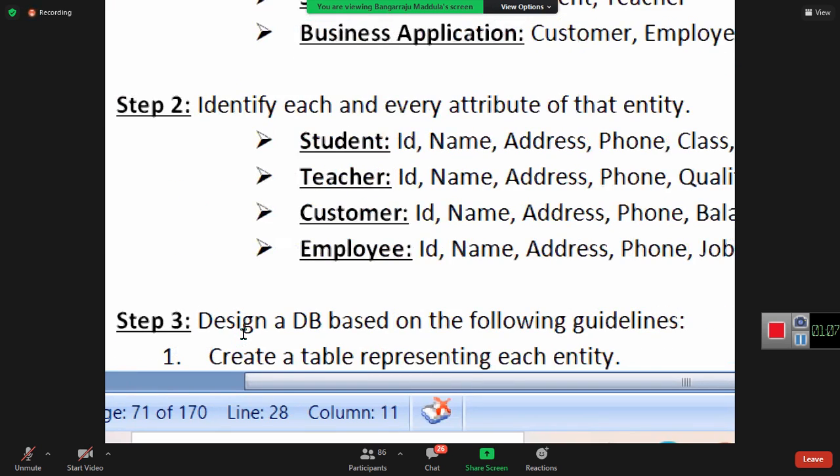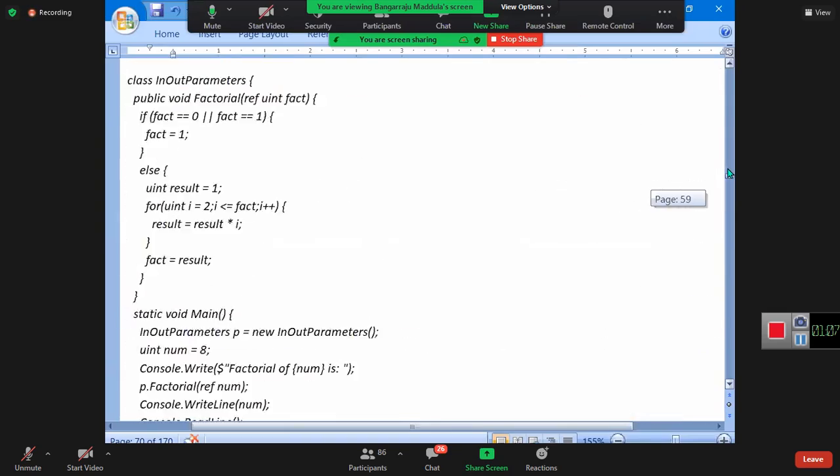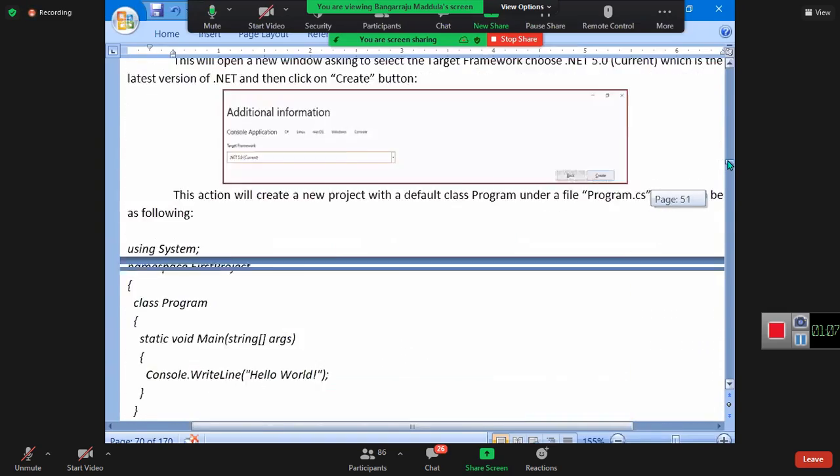Okay. And one more day, we learned about arrays, remember? On that day, I listed for you the members of the array class: sort, reverse, copy.